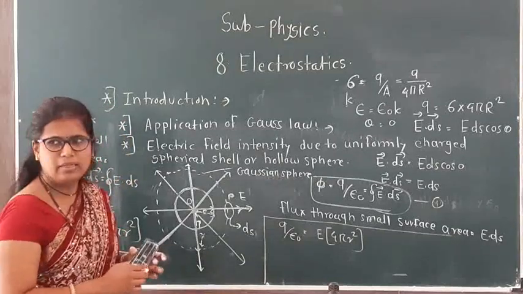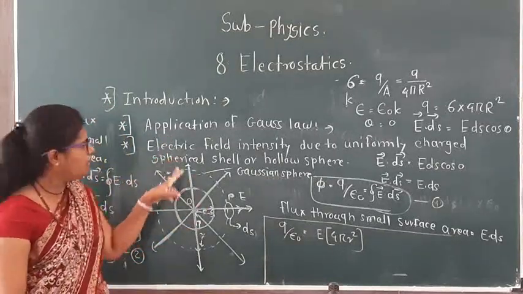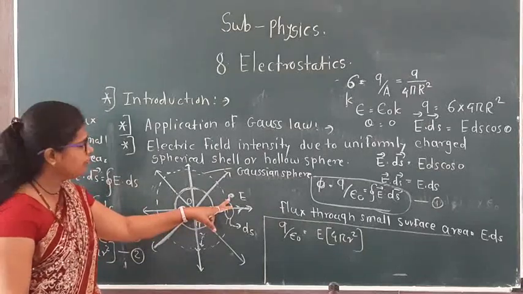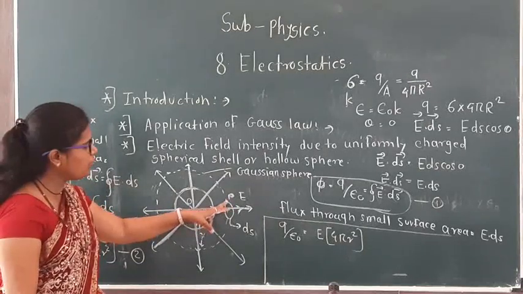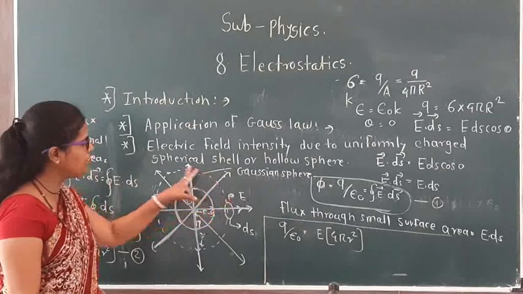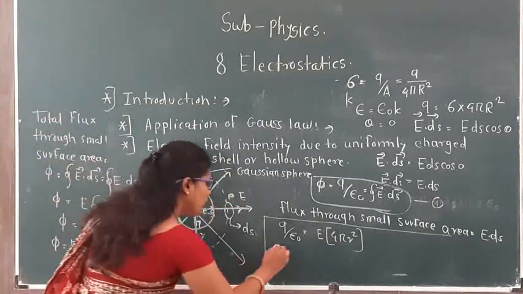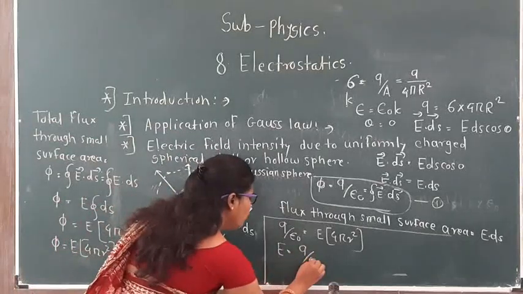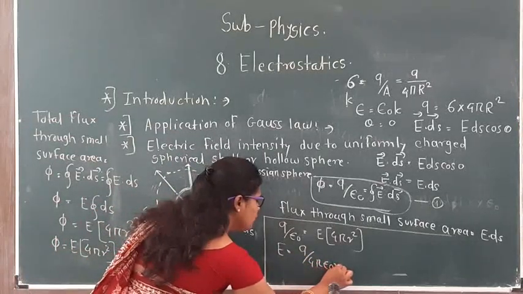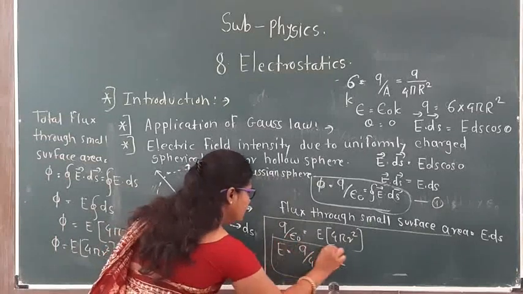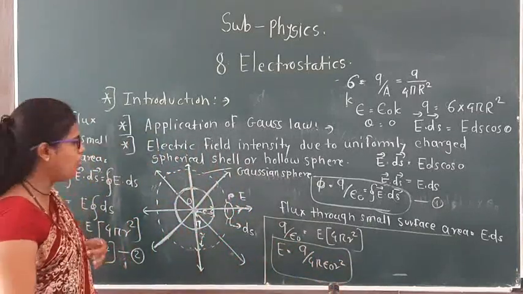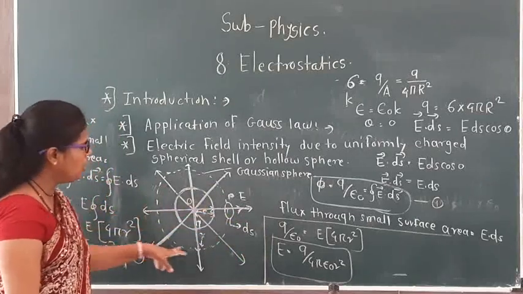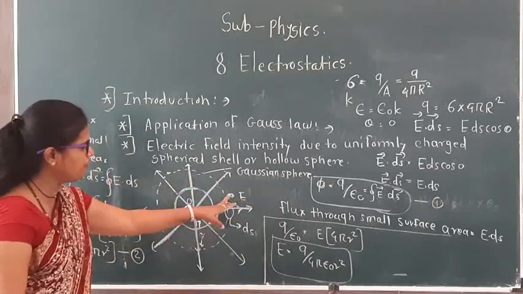Now in this application we have to find the electric field intensity at a point P which is present on the Gaussian sphere. So E is equal to Q upon 4 pi epsilon r square.